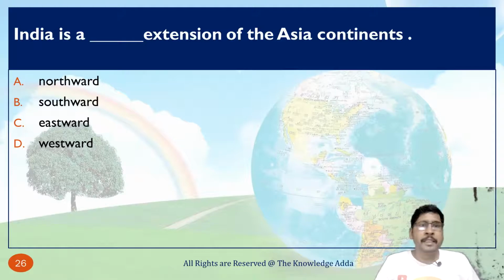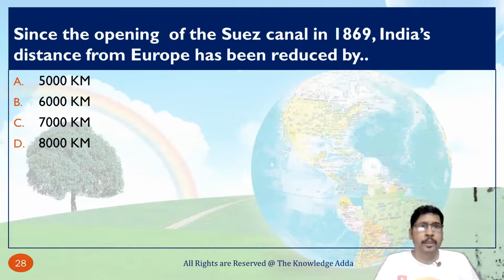So India is an extension of the Asia continent. So India is basically a southward extension of the Asia continent. Since the opening of the Suez Canal in 1869, India's distance from Europe has been reduced by. So जैसे इस कैनल को ओपन किया गया तो जो इंडिया और यूरोप की डिस्टेंस था वो 7,000 किलोमीटर कम हो गई.